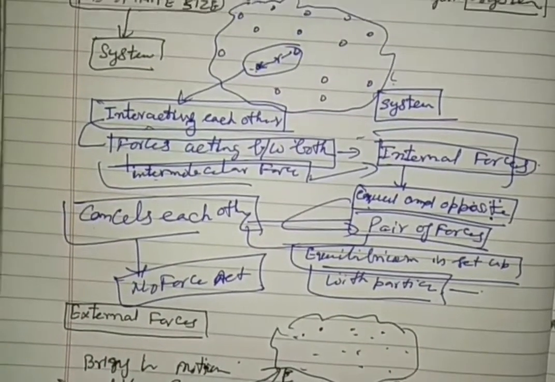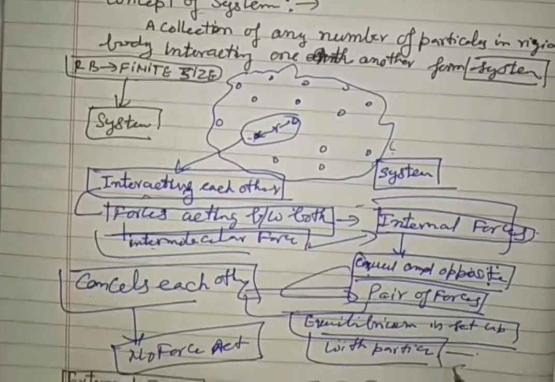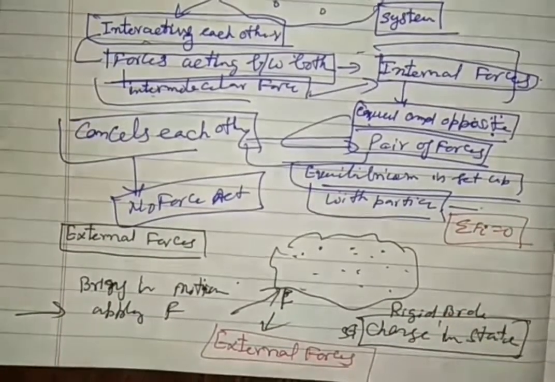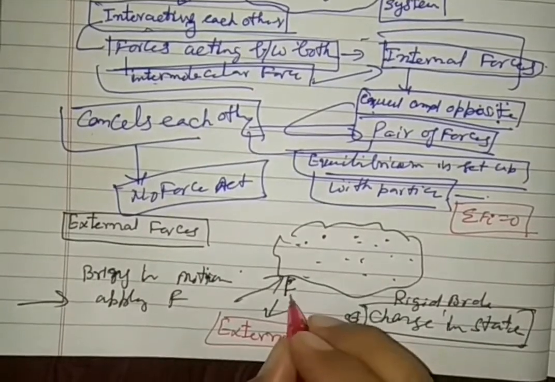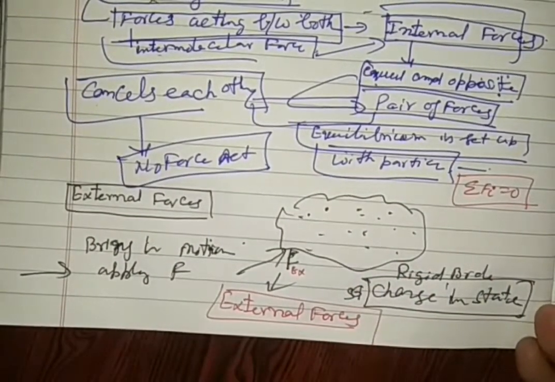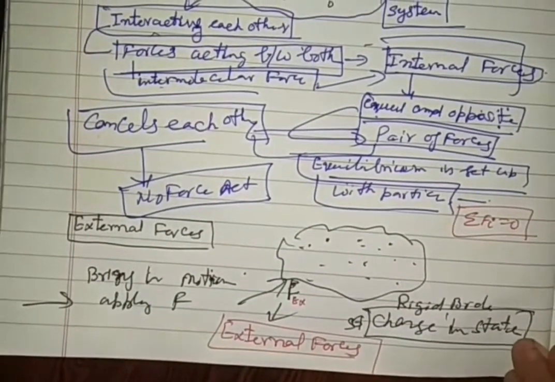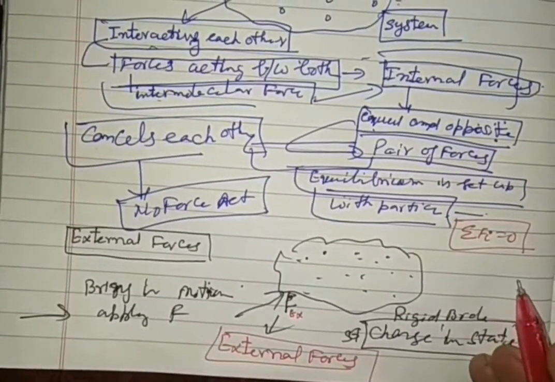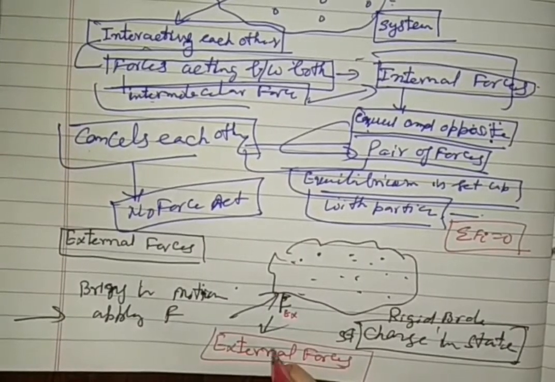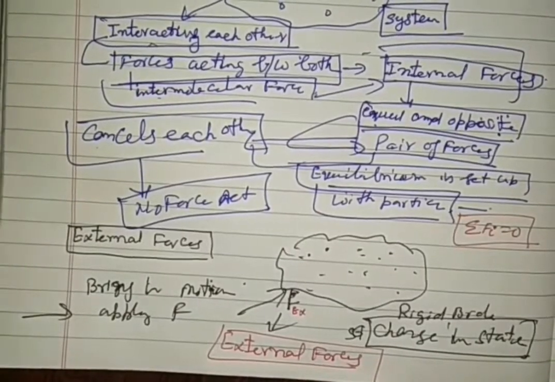Now, if you want to bring about a change of state, because the sum of all internal forces is equal to 0, an external force is required to change the state, to bring velocity, momentum, acceleration, displacement or deformation in the body. External force is applied, but in a rigid body deformation cannot occur. So we are studying the concept of a rigid body.